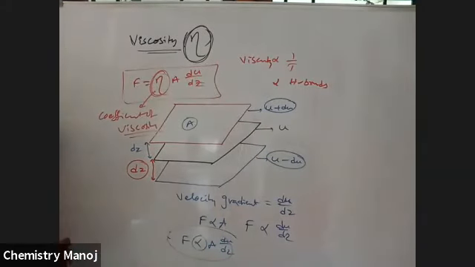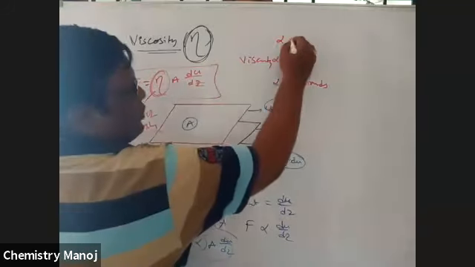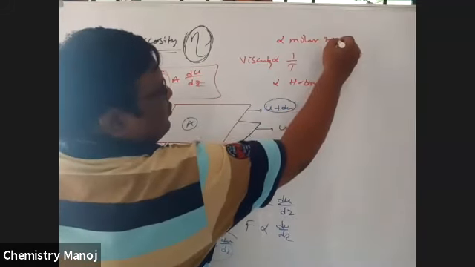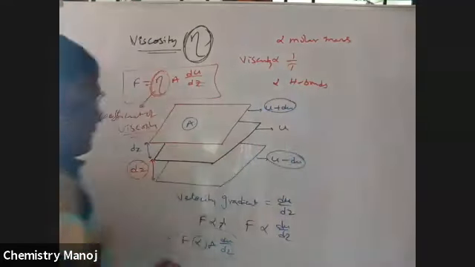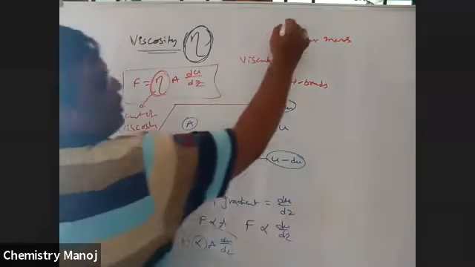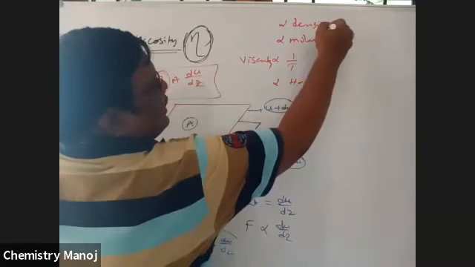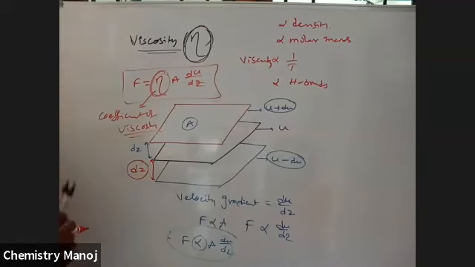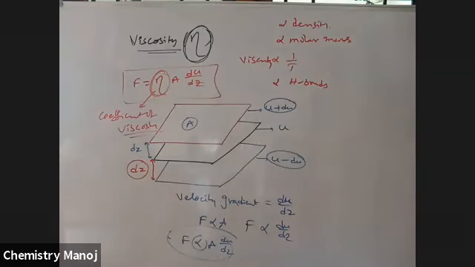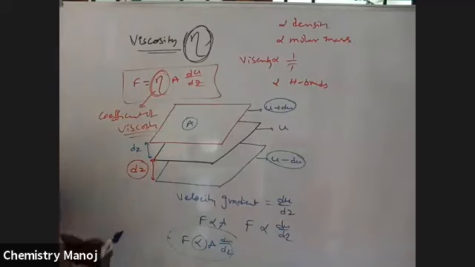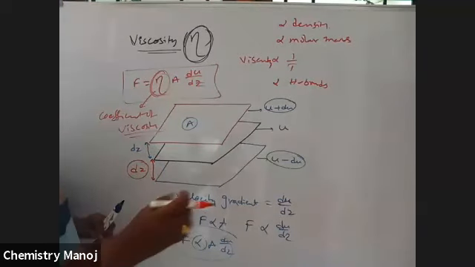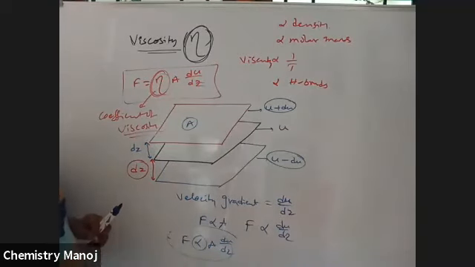Viscosity is directly proportional to molar mass of the liquid and density of the liquid. The more the hydrogen bonding, the more the attractive force, and viscosity increases. That means opposing force increases. Opposing force is nothing but viscosity.